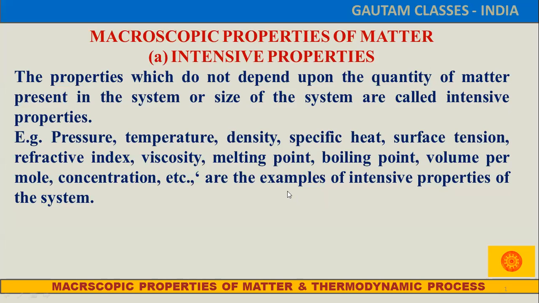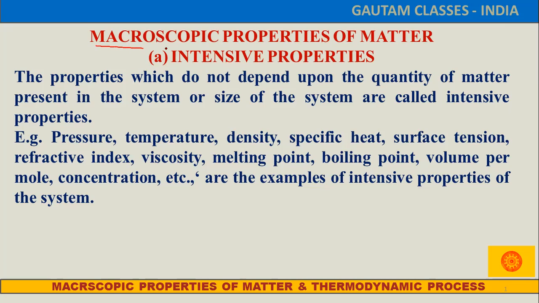So, macroscopic properties of matter. How do these macroscopic properties of matter arise? Macroscopic properties of matter arise from the bulk behavior of the matter. Bulk behavior means those we can observe, those we can see by the naked eye, like pressure change and temperature change. But there are also microscopic properties, like intermolecular force of attraction and interatomic force of attraction, that we cannot observe normally.